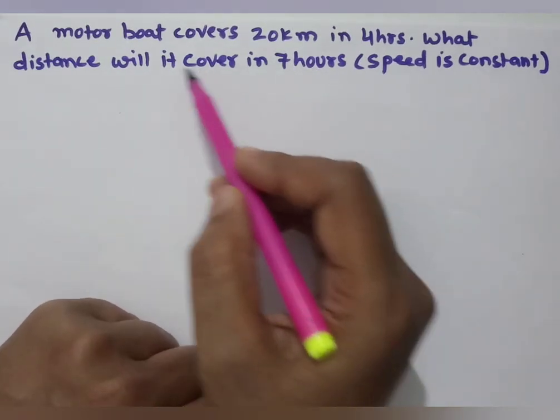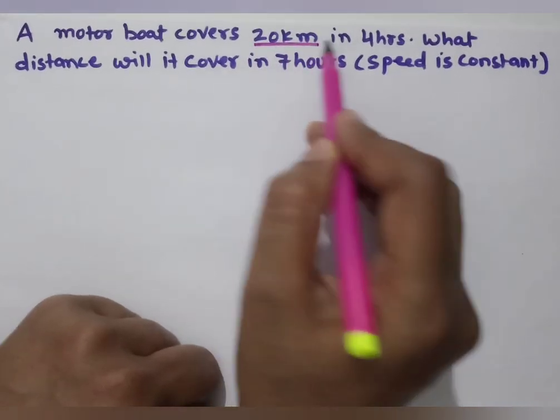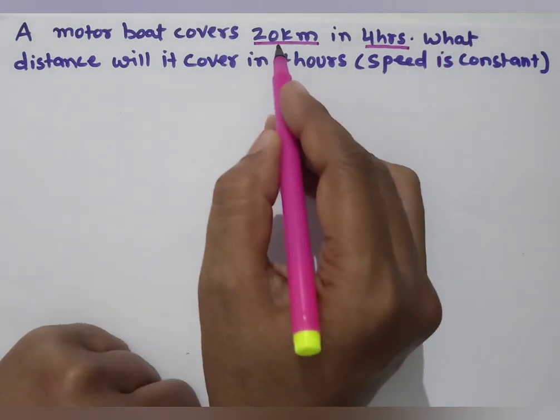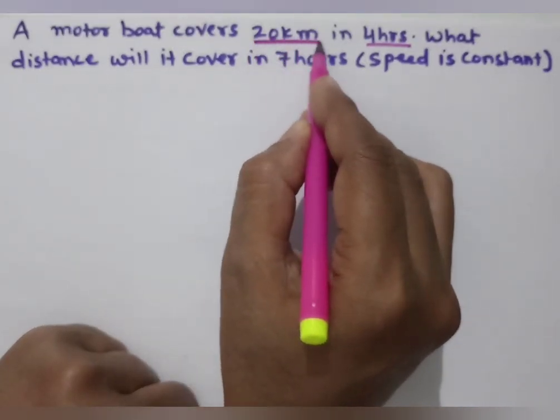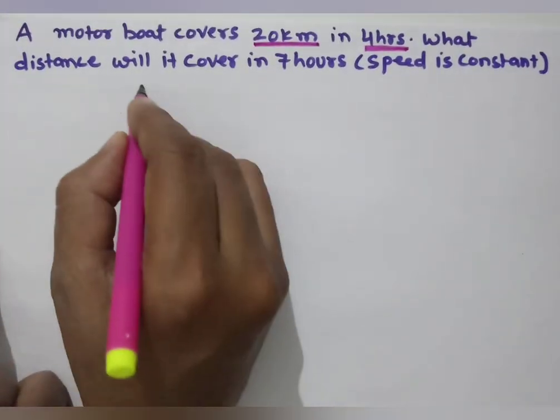Now we have again two quantities here. One quantity is the distance and the other quantity is the time. So suppose we take distance as x and time as y.